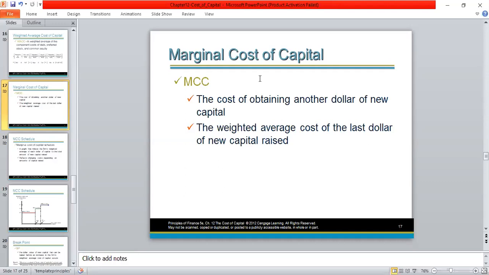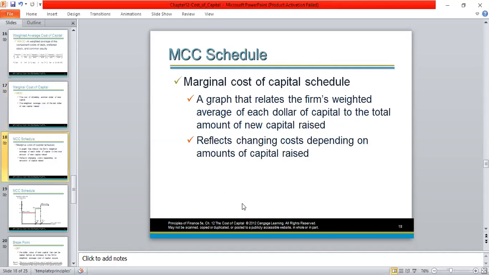The cost of obtaining another dollar of new capital, the weighted average cost of the last dollar of the new capital raise. So basically, as I told you, if you are raising new capital, if the weighted average cost of capital changes, at that point, we have to calculate the marginal cost of capital by taking the differences. All these calculations we'll see when we are working out the questions. So marginal cost of capital schedule, based on our calculation of marginal cost of capital, we can schedule, which I'm going to show in the next slide.